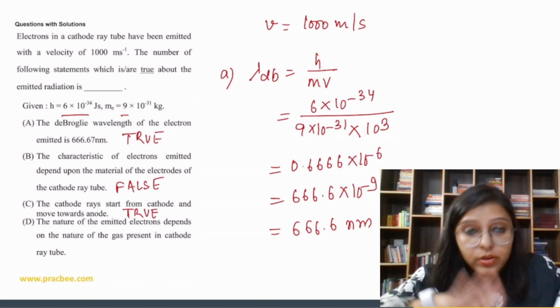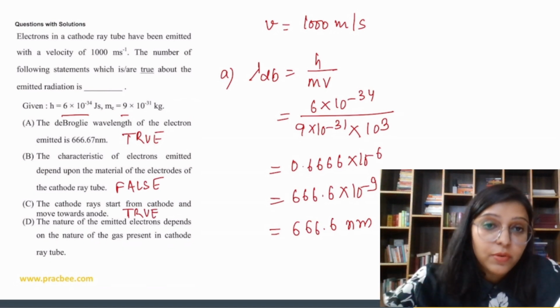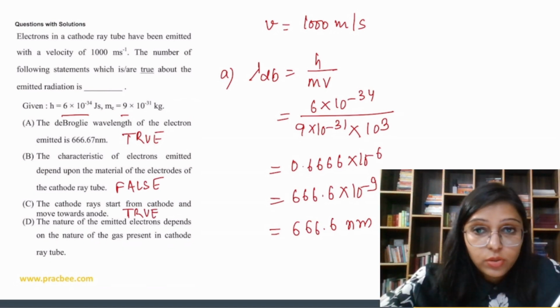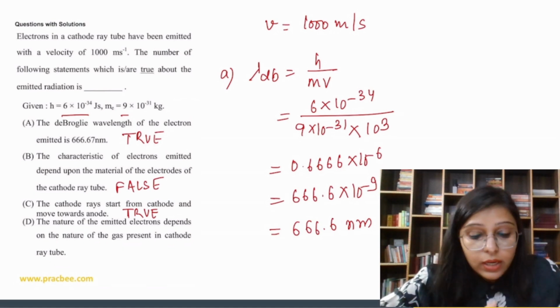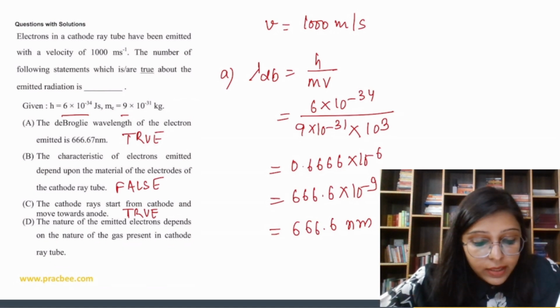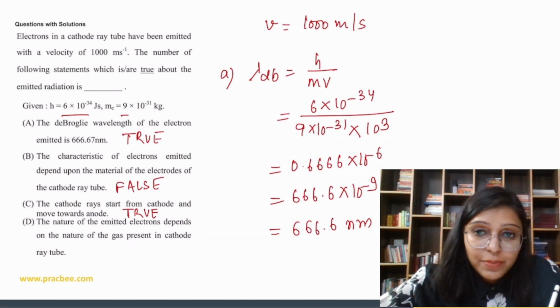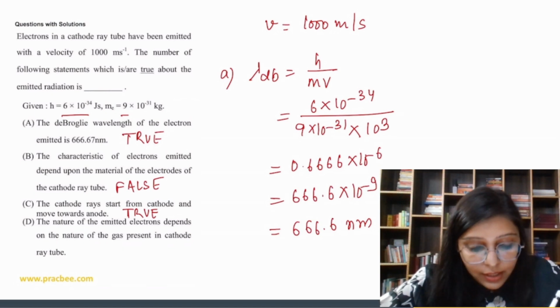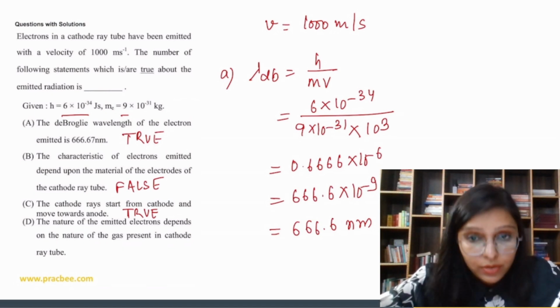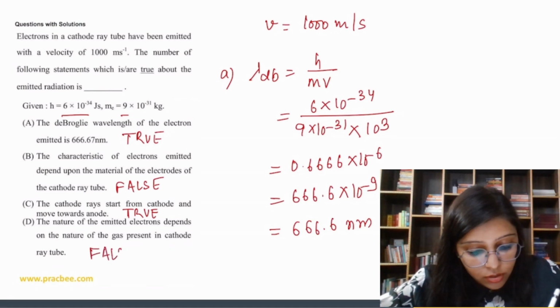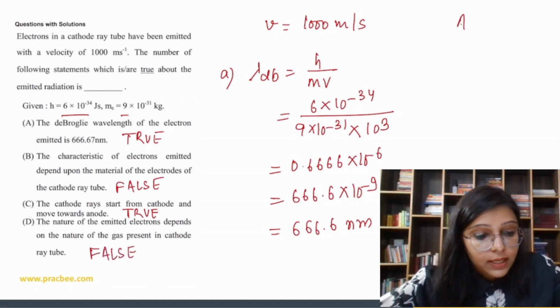Very true. Cathode rays are negatively charged rays and they are made up of electrons. So they start from cathode but they move towards the anode. Next, the nature of emitted electron depends on the nature of gas present in cathode ray tube. No, no. That is true for anode rays. So that is false. So options A and C are correct.